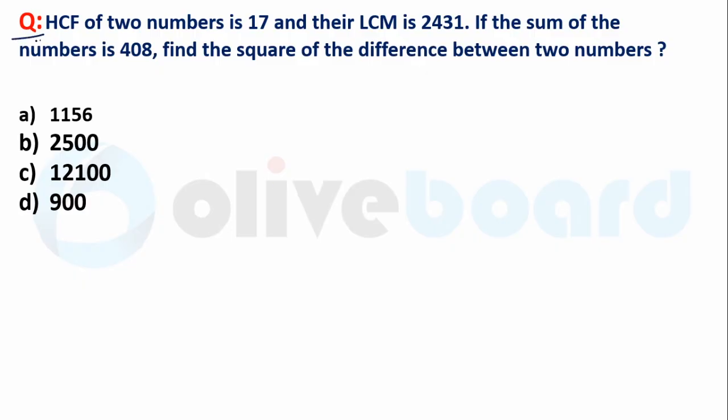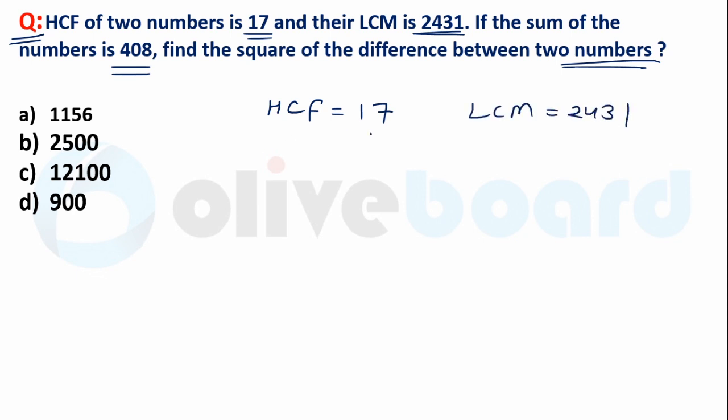Now next come to this question. Second question: HCF of two numbers is 17 and their LCM is 2431. If the sum of the numbers is 408, find the square of the difference between the two numbers. Clear? What is given as HCF? 17. What is LCM? LCM is 2431.